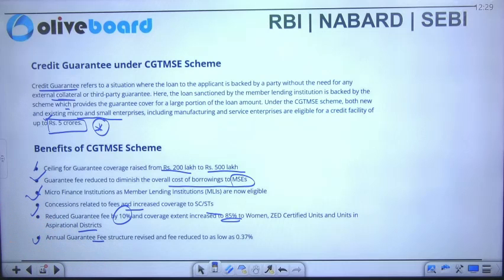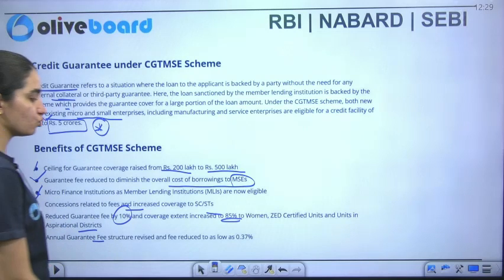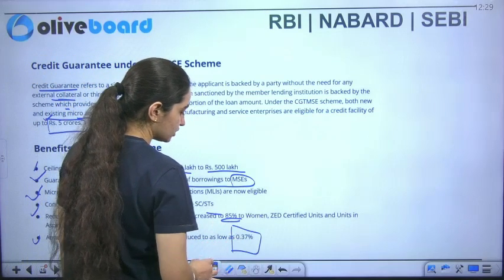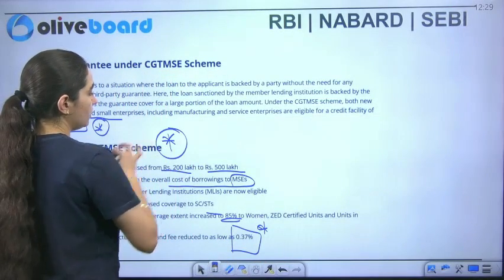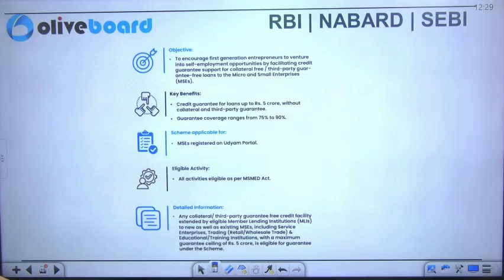The annual guarantee fee has been revised, and the fee has been reduced to what? It has been reduced as low as 0.3%. So this entire set of benefits is very, very important. From any part the question can be asked to you.